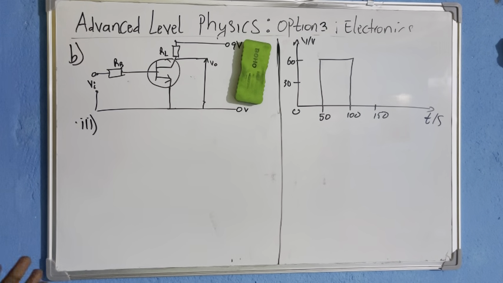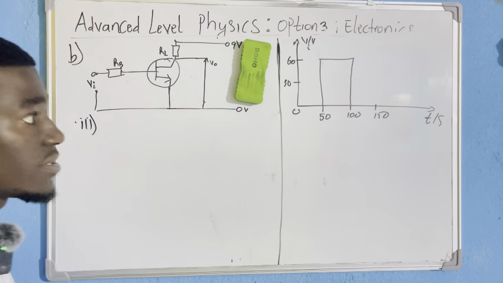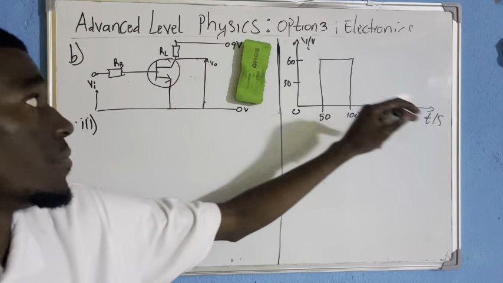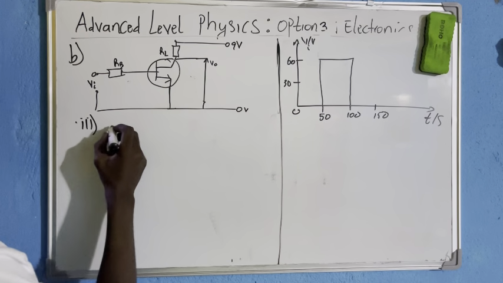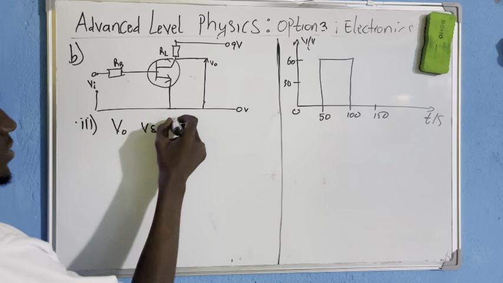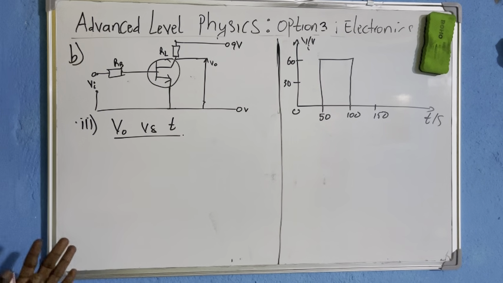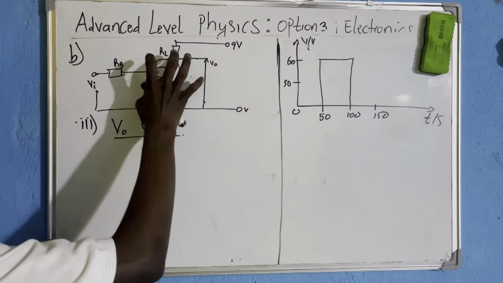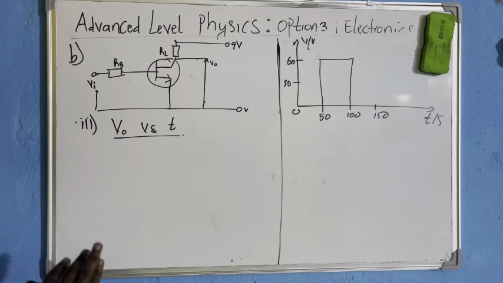Now, this represents a graph of the voltage which is being input against time. Now we are asked to sketch a graph of voltage output against time t. First of all, you understand something here. This circuit, the transistor here, can be used as a switch, and it can also be used as an amplifier. Okay? Let us consider where it is used as a switch. It means that what?